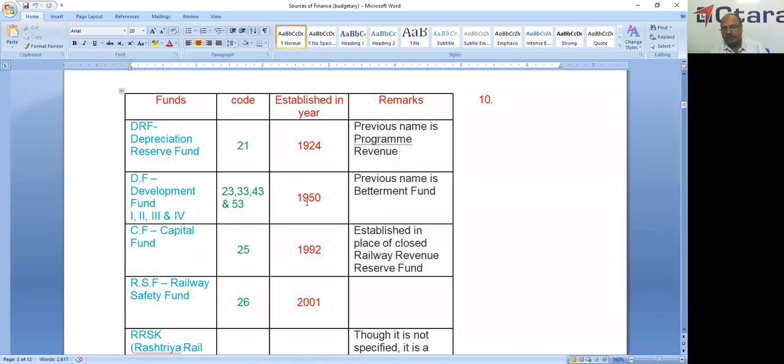And in 1992, the Capital Fund was established. The numerical code is 25. The old name of this Capital Fund is the Railway Revenue Reserve Fund.